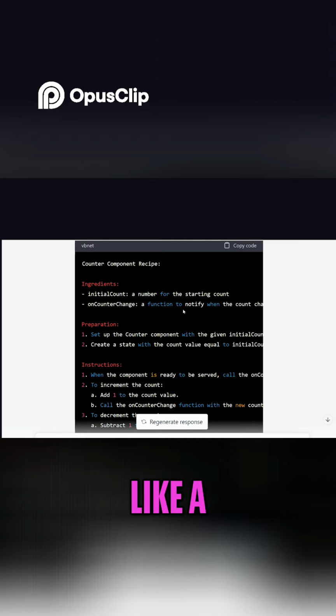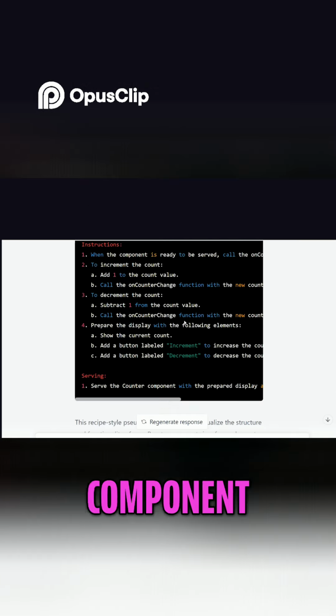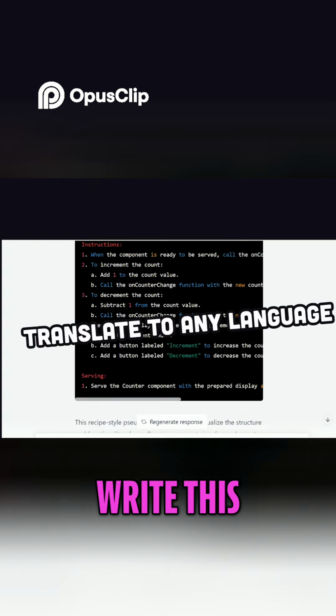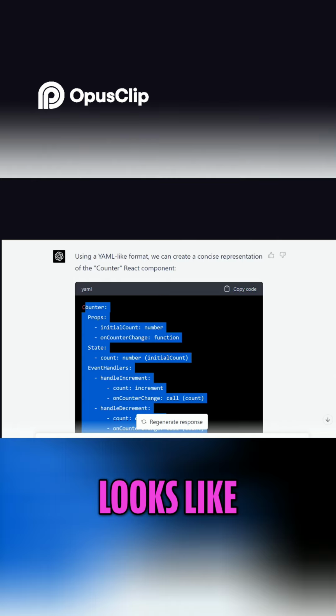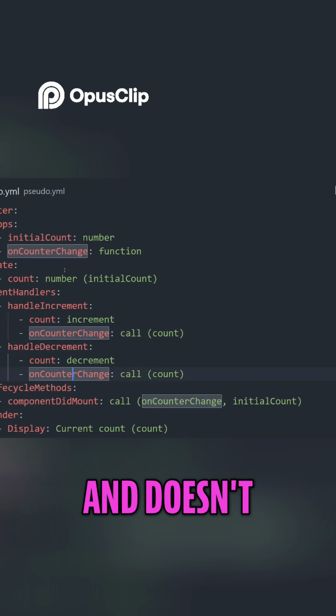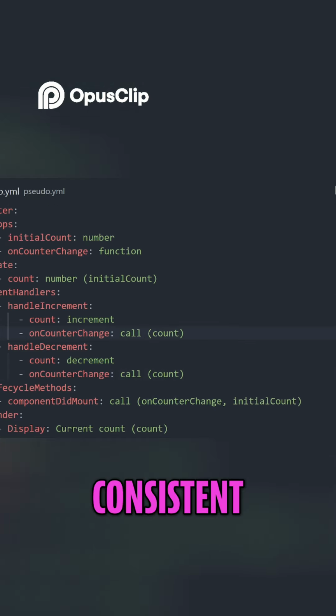Actually, no, let's make it look like a cooking recipe, which is surprisingly a very intuitive way to represent a React component. And as an added benefit, you could write this in any human language and have it translate your pseudocode back to English. But from a practical standpoint, I think you want something that kind of looks like YAML. Overall, it's way more concise and doesn't require us to use precise syntax, but at the same time, it will give us relatively consistent results.